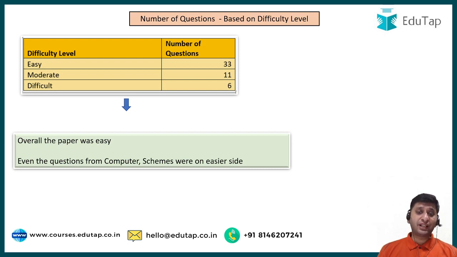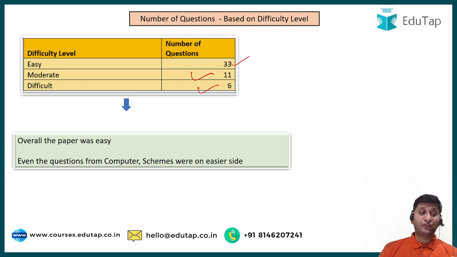But based upon difficulty level, if you say, the paper was rather easy, because here 33 questions were easy. Again, it is subject to my perception, right? Somebody might have felt 35 questions are easy, somebody might have felt 28 questions are easy. But again, it is just based on experience. You can do plus minus 10 here and there, plus minus 10%, right? But overall, this is what I feel with respect to difficulty level. If we talk about moderate difficulty level questions, they were 11, and very difficult, I would say 6.